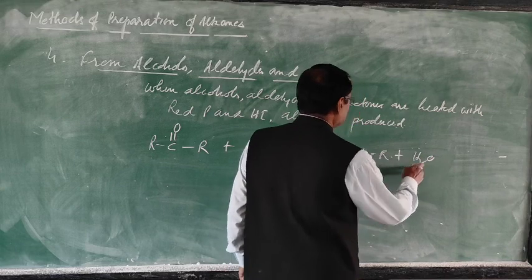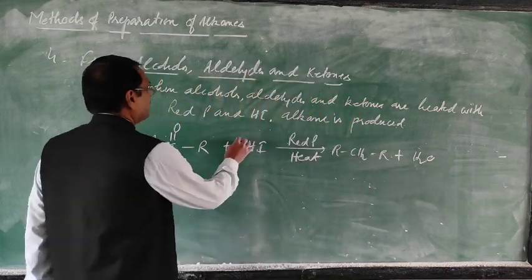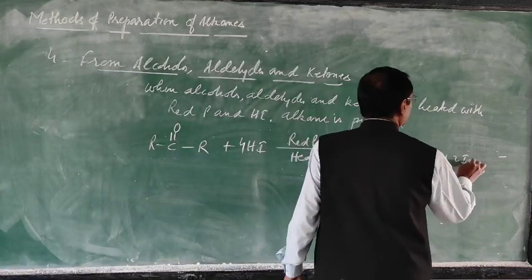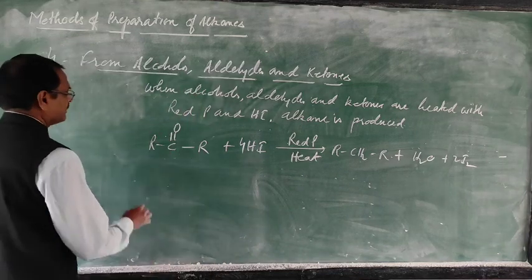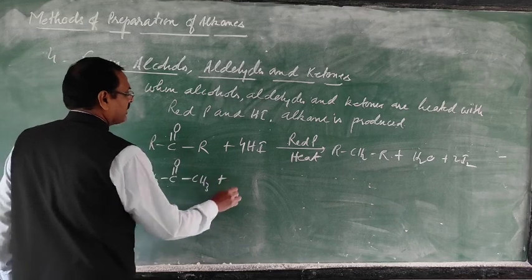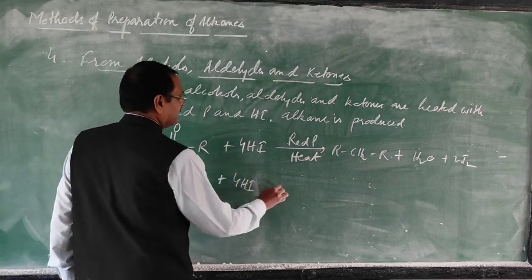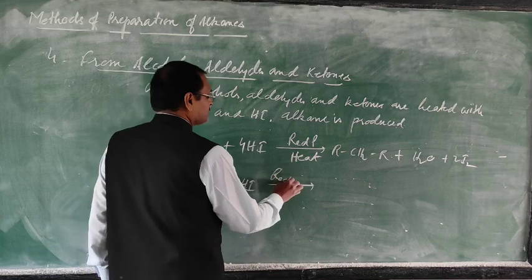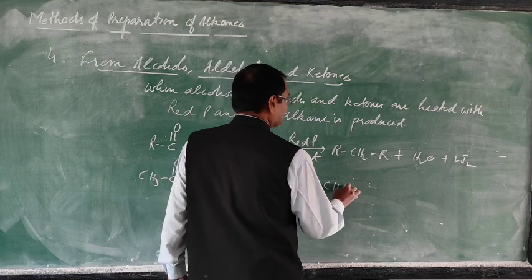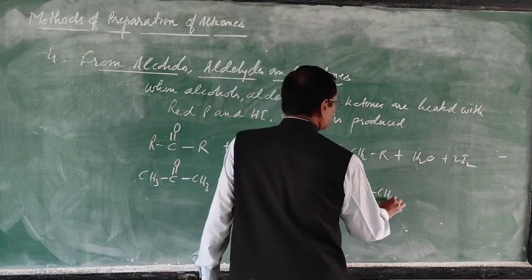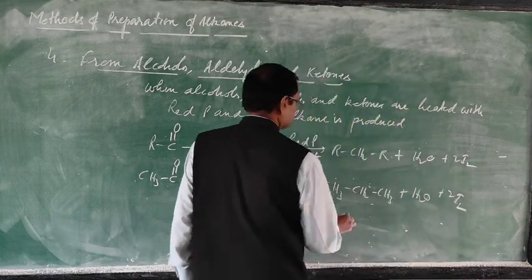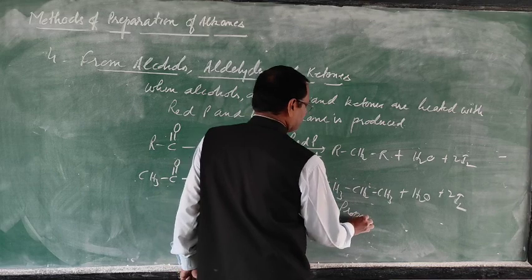So 2 hydrogens here and 2 here, 4. Take 4 molecules of HI, then 2I2. Now you can take CH3COCH3 and react with HI, red phosphorus, heat. This will form CH3CH2CH3, H2O and 2I2. So that will form propane.